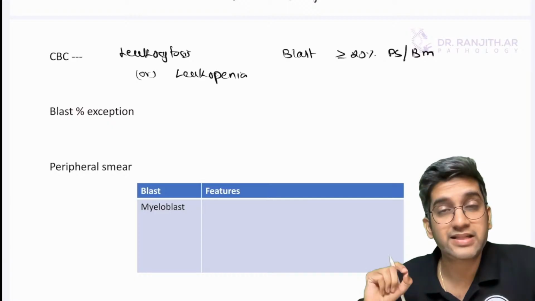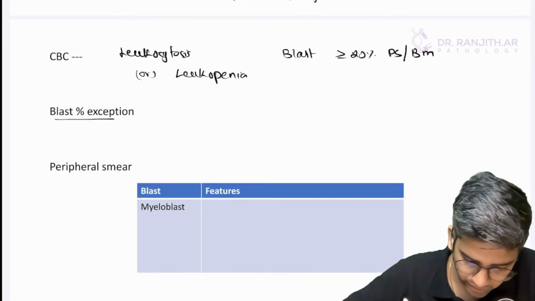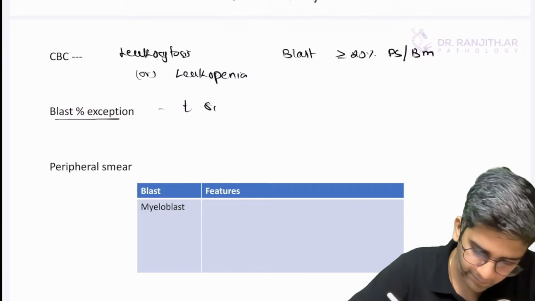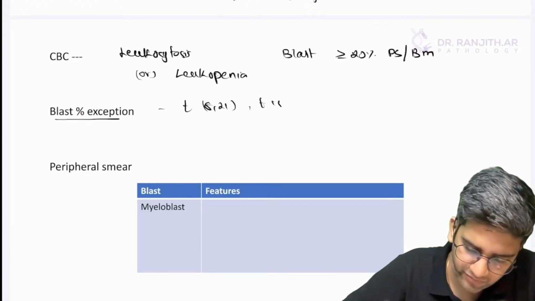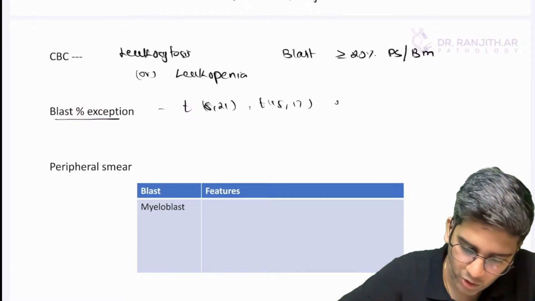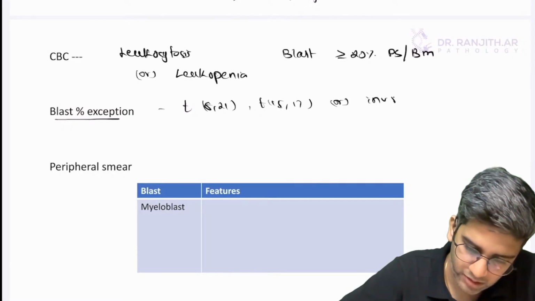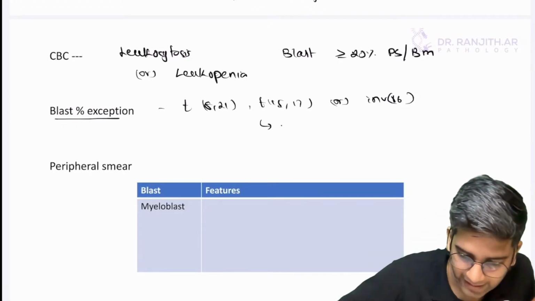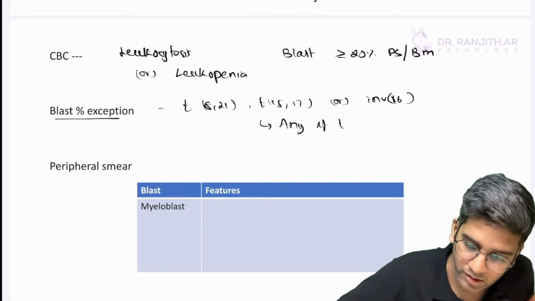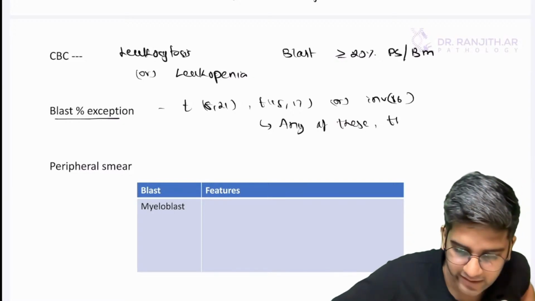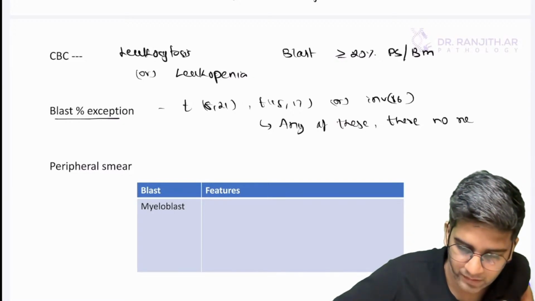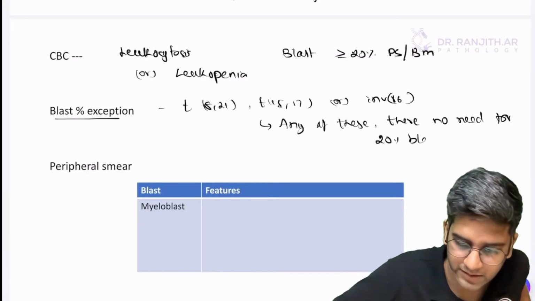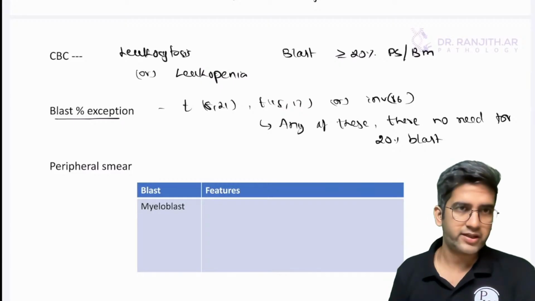But there's an exception to the blast criteria. Exception for the blast criteria: if you have translocation 8;21, translocation 15;17, or an inversion 16, or a translocation 16;16. All these are exceptions. When you have any of these, there is no need for 20% blast. I can even call it an acute myeloid leukemia with a 10% blast if I have any of these three cytogenetics, right?